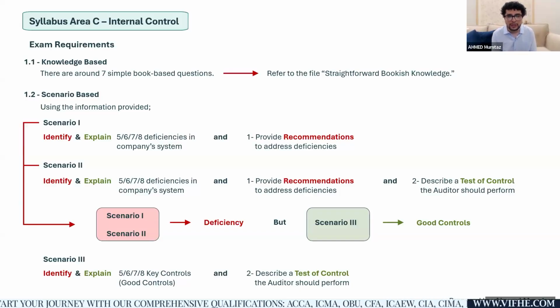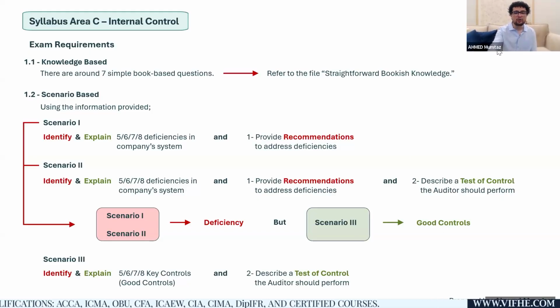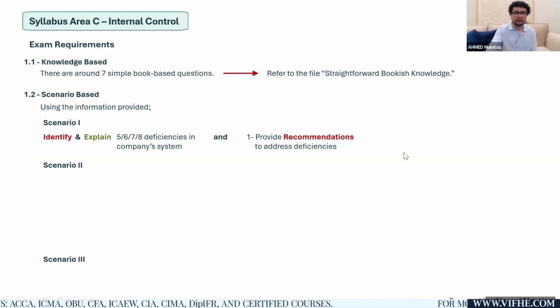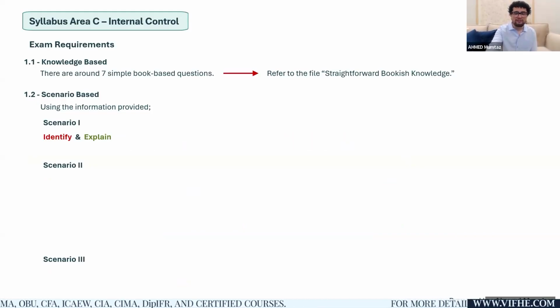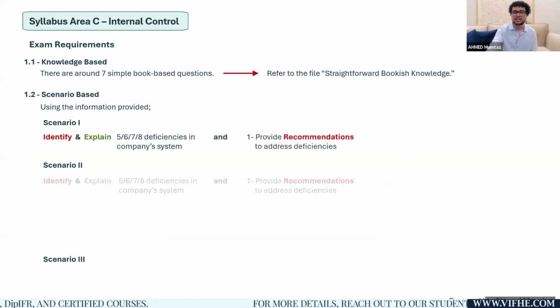But for this particular lecture, the real focus is that when you attempt your exam, you can actually face either scenario one or scenario two or scenario three. In scenario one, deficiencies along with recommendations. So eight deficiencies along with eight recommendations, 16 marks.